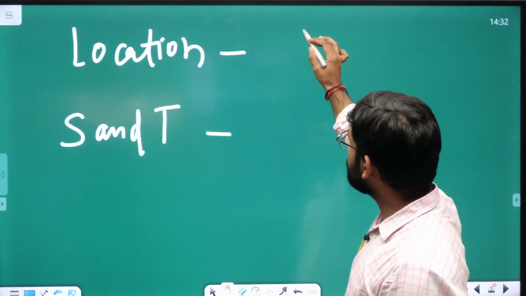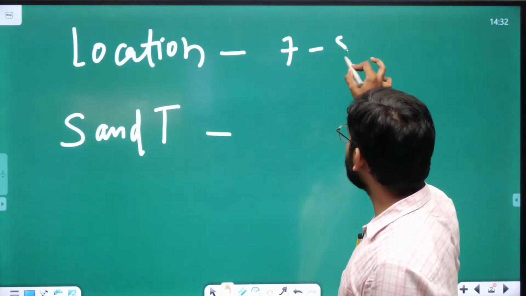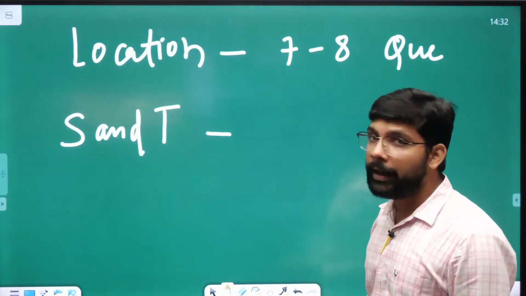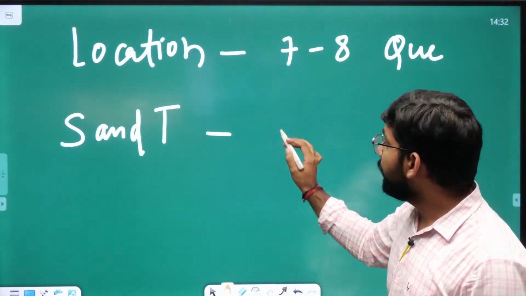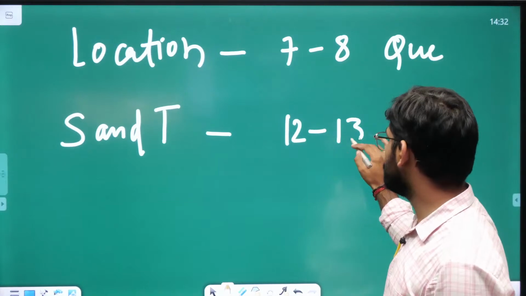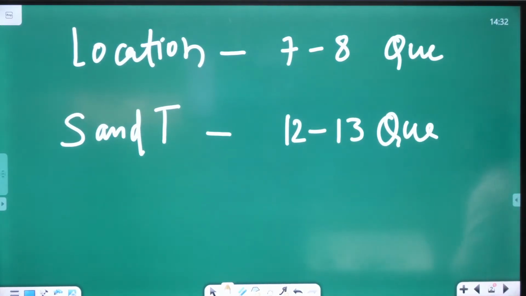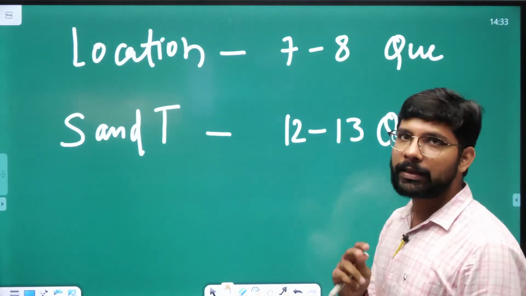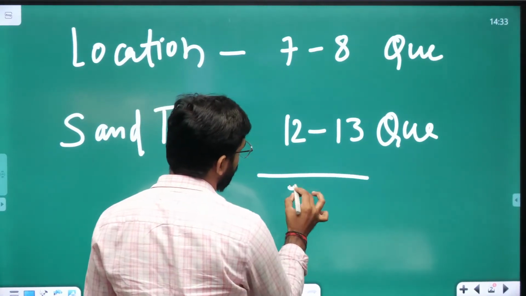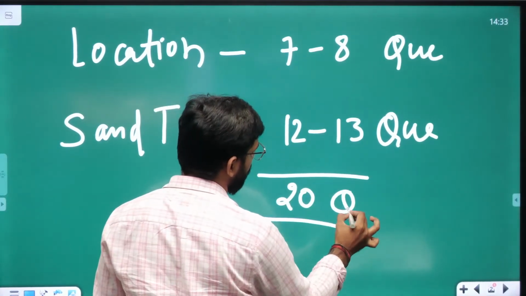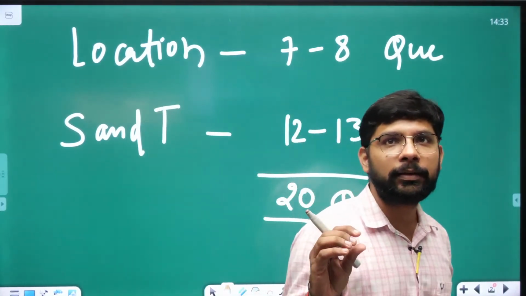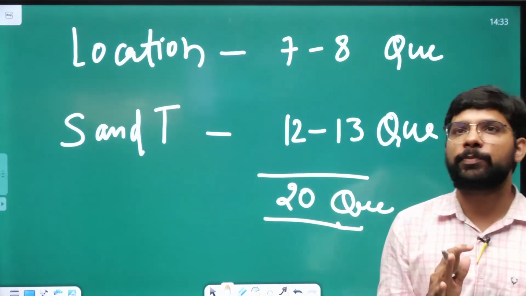If I'm talking about the location, every year the UPSC is asking 7 to 8 questions in the prelims. And hi Shivam, good afternoon. In the science and technology, on average 12 questions, sometimes 13 questions the UPSC is asking in the prelims examinations. Overall, I can say almost 20 questions from science and technology and locations in news in the prelims paper.